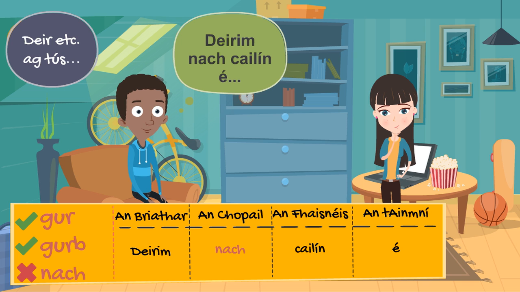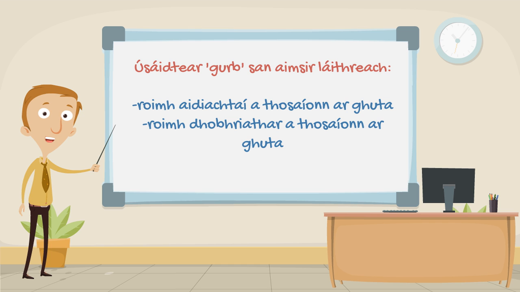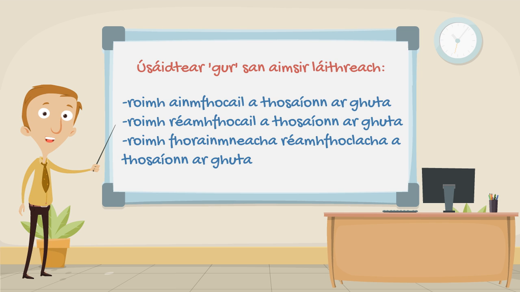Gurb is used in the aimsir láithreach before aidiachtaí that start with a guta and before forainmneacha that start with a guta. Gur is used in the aimsir láithreach before ainmfhocail that start with a guta, before réamhfhocail that start with a guta, and before frainmneacha réamhfhoclacha that start with a guta.